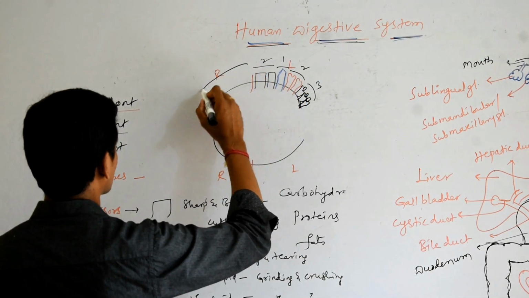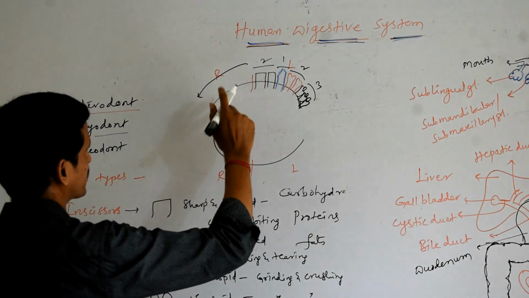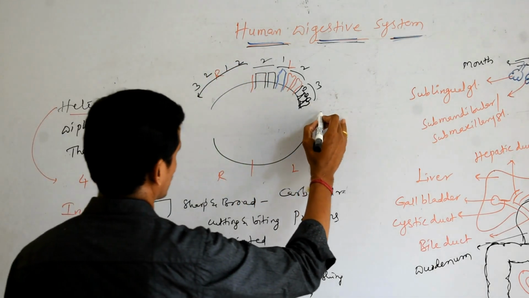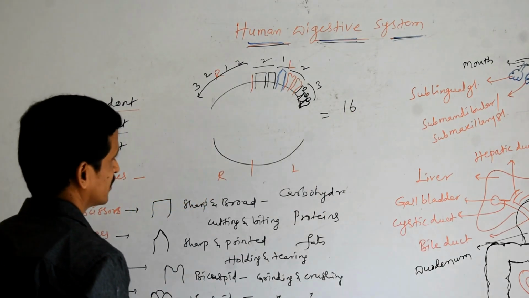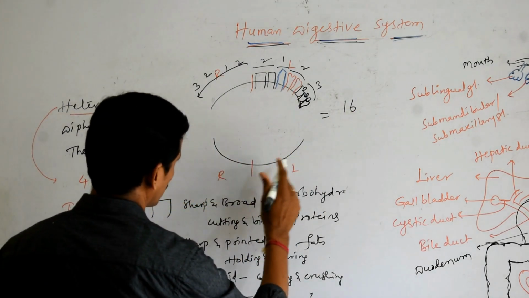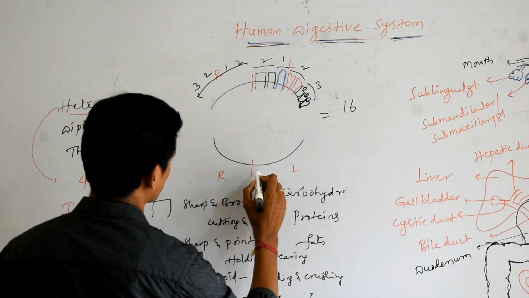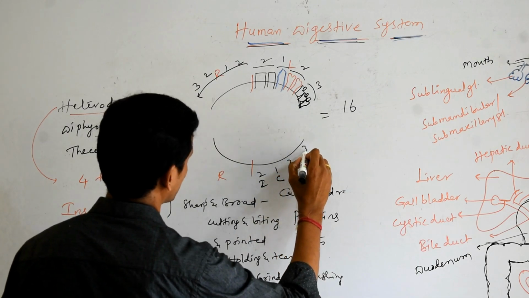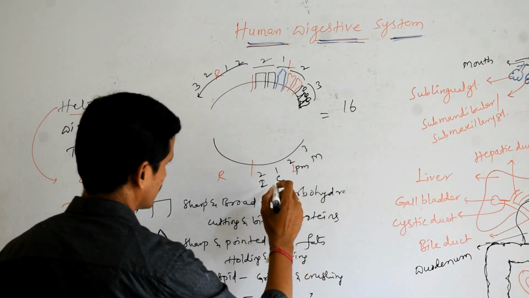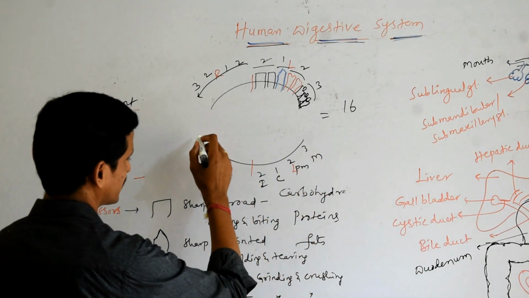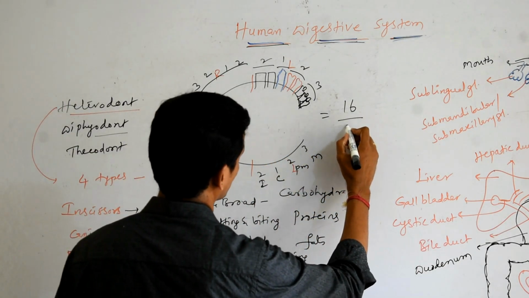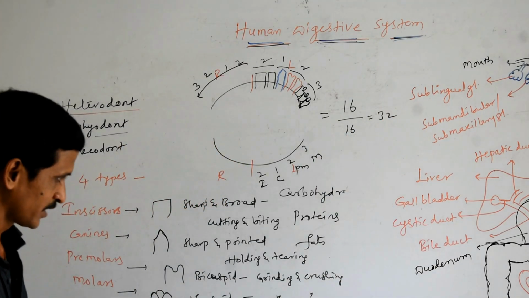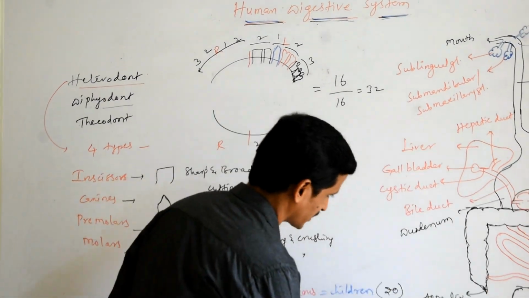The same kind of arrangement is there in the right part of the upper jaw. So 2 incisors, 1 canine, 2 premolars and 3 molars. So the total upper jaw possesses 16 teeth. In the same fashion, the lower jaw also possesses a similar arrangement: 2 incisors, 1 canine, 2 premolars and 3 molars. So 8 in the left part of the lower jaw and 8 in the right part. So the lower jaw also possesses 16. So total 32 teeth. Whereas in the case of a child, the dental formula is